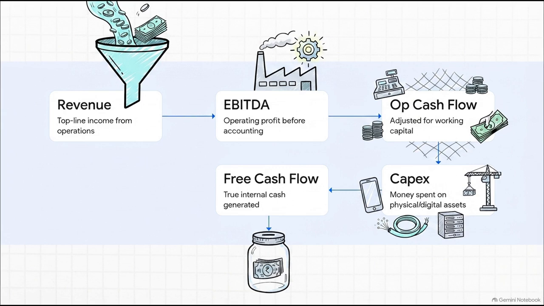From that cash, we must subtract our capital expenditures, or Capex, which is the money spent on physical and digital assets. Only then do we finally arrive at free cash flow. That's the true internal cash generation of the business.